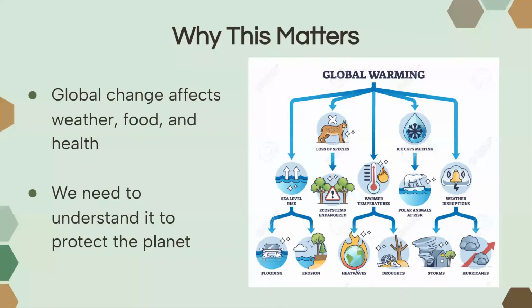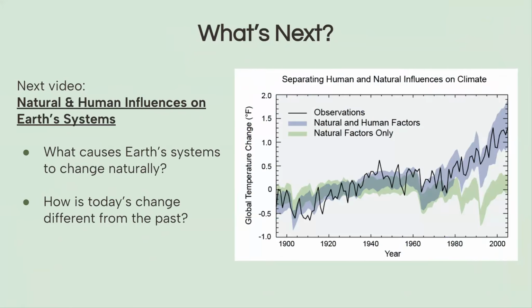And the rising sea levels are causing flooding and erosion by changing our land. Weather disruptions are causing storms and hurricanes, which are destroying our lives and our habitats where we're living, our cities as well. So we need to understand how our systems are interacting and our impacts on these Earth systems to be able to protect our planet.